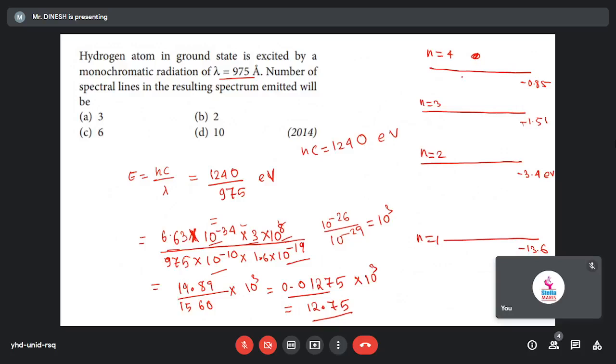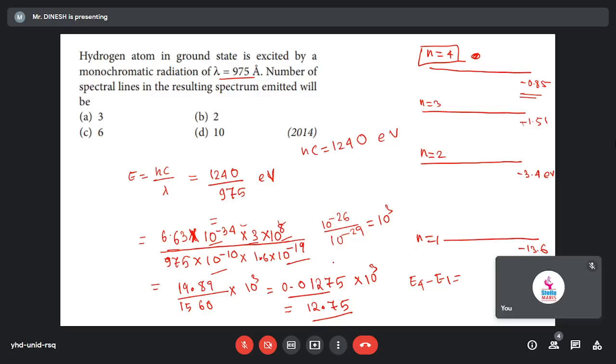Third excited state. Their value of n will be equal to 4, and for the ground state the value of n is equal to 1. The energy difference between minus 13.6 and minus 0.85 will be 12.75. If you find E4 minus E1, that will be nearly equal to 12.75 eV.